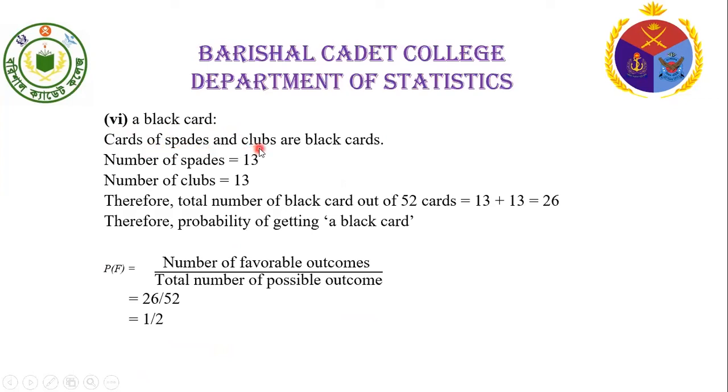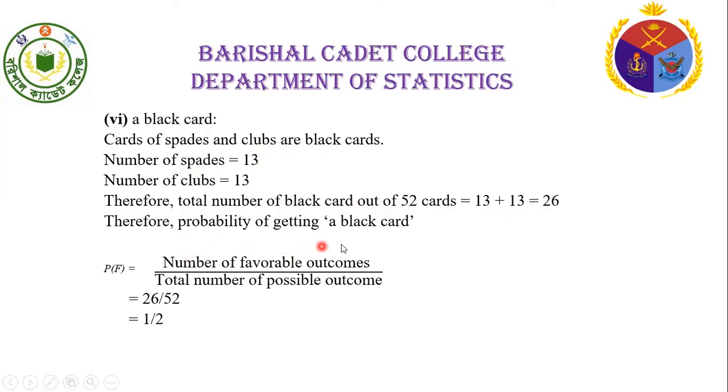Spades and clubs are black. Number of spades equal to 13 and number of clubs equal to 13. So the total number of black cards out of 52 equal to 13 plus 13 equal to 26.